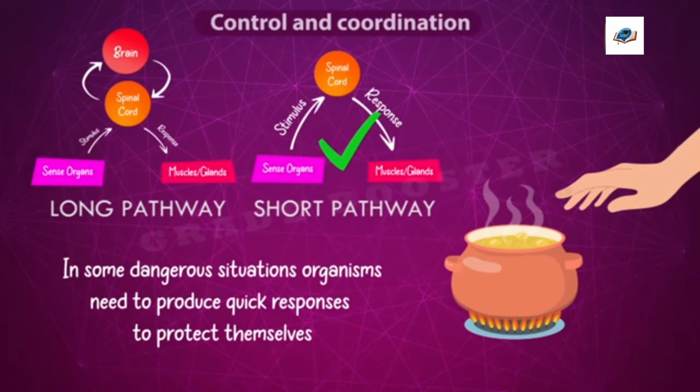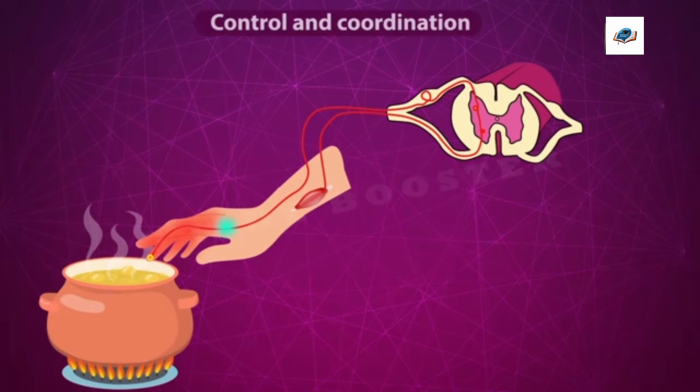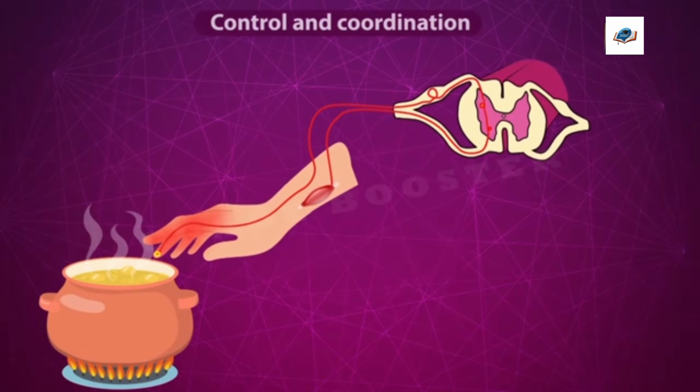For example, when we touch a hot object, we should remove our hand immediately. There is no such long time to think and take the decisions. In such cases, our body takes a short pathway. In this pathway, information about the stimuli passes to the spinal cord, where it is processed quickly and the responses are produced in the spinal cord itself. Now these responses directly reach the muscles and it causes immediate movements and protects us.